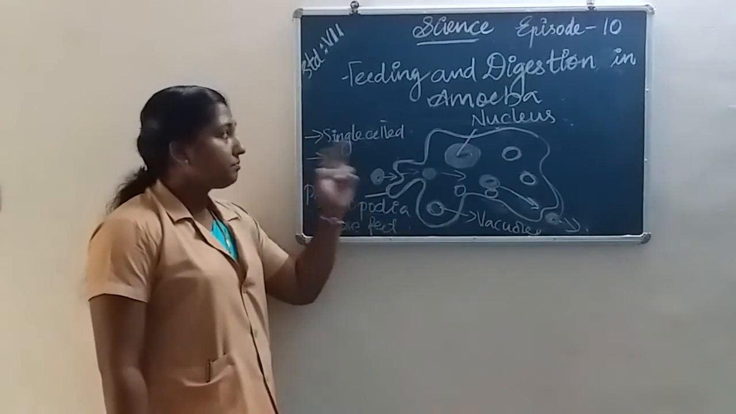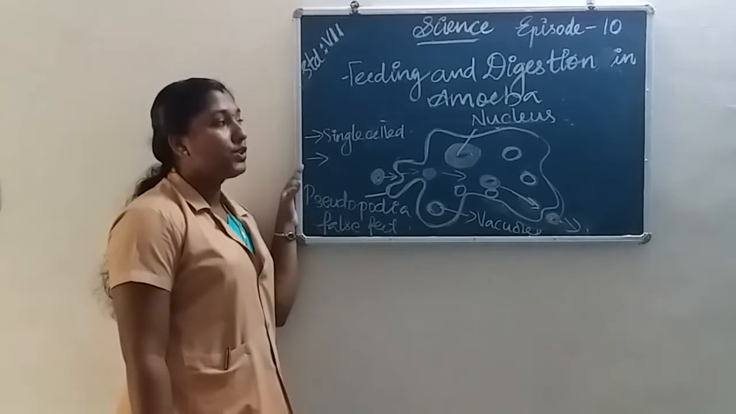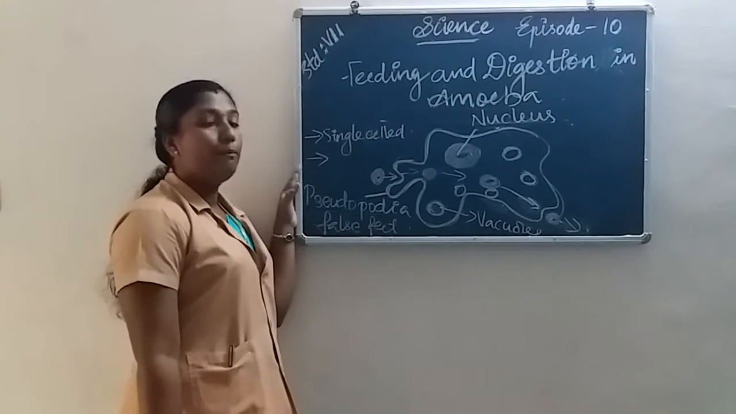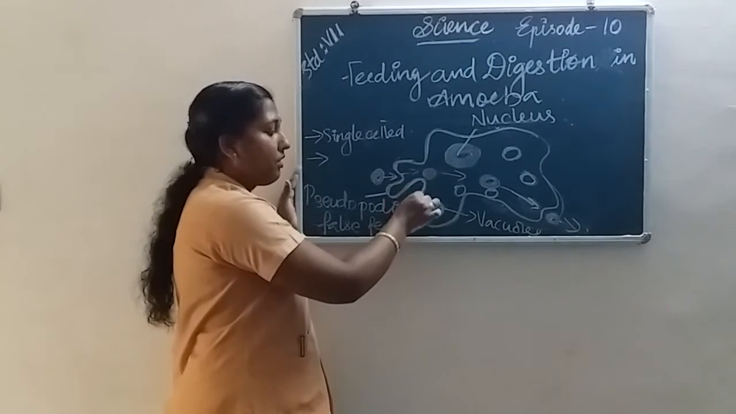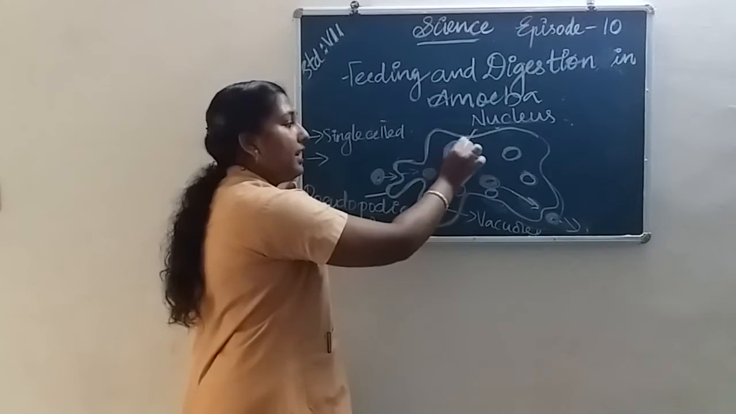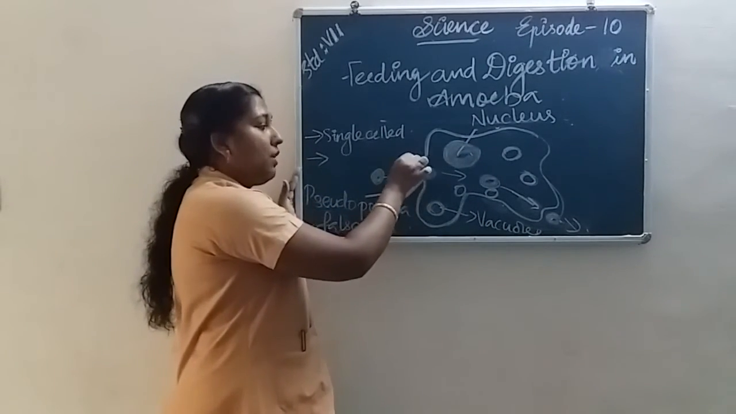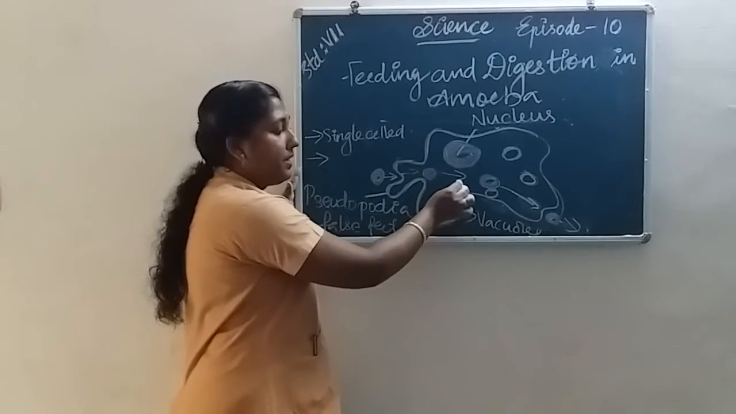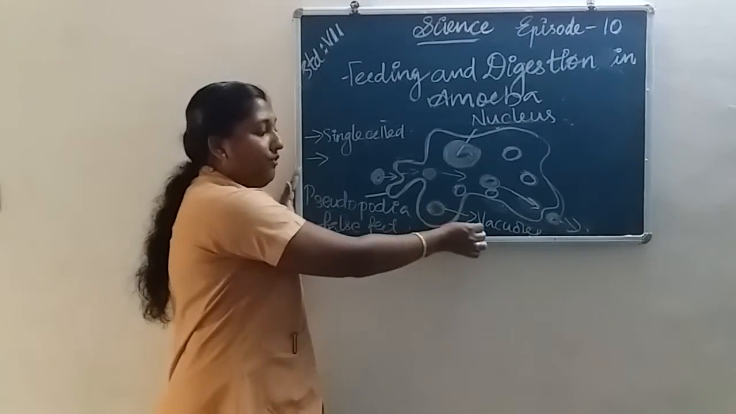Okay, once again about the amoeba. Amoeba is a single-celled organism found in pond water. A dense round nucleus is present inside the body of amoeba. Then many bubble-like structures can be present inside the body of amoeba. These are called vacuoles.